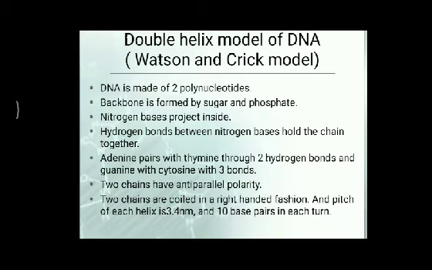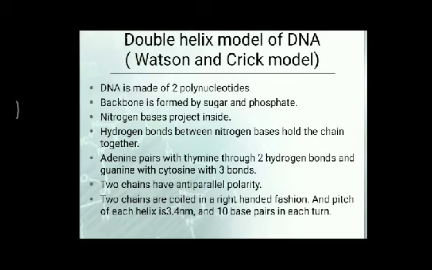This is important. Both chains are held together by weak hydrogen bonds formed between the complementary nitrogenous bases, and there is always a simple pairing between A and T and between C and G across the two chains.